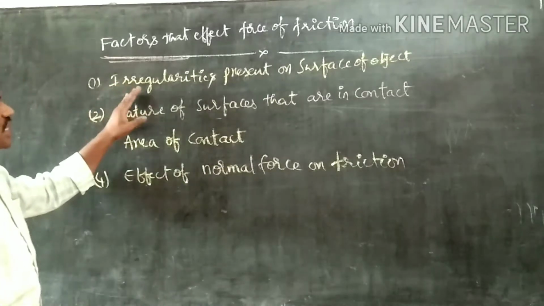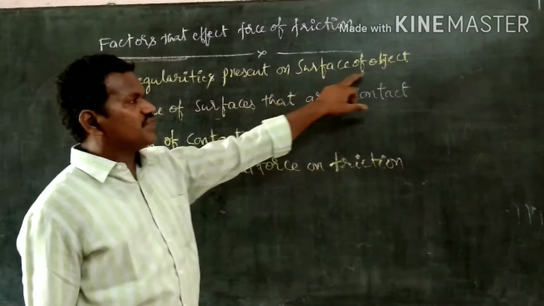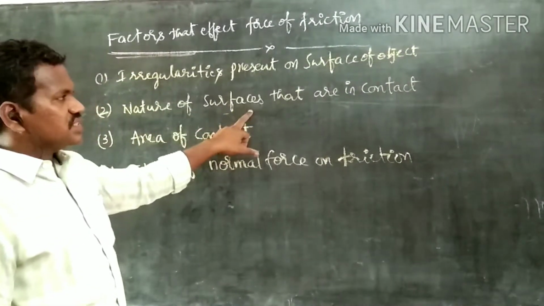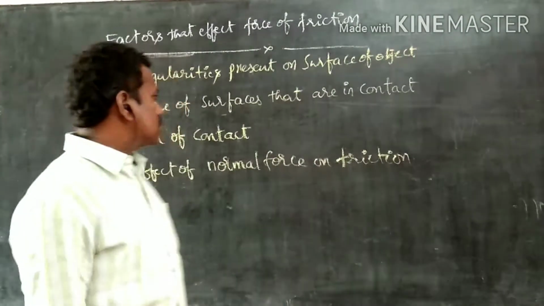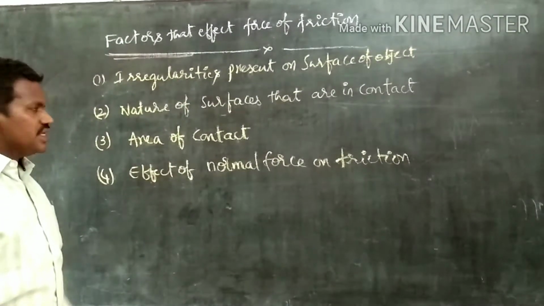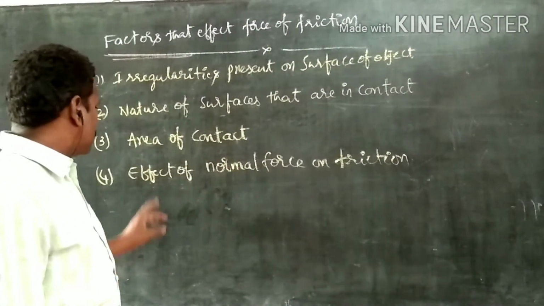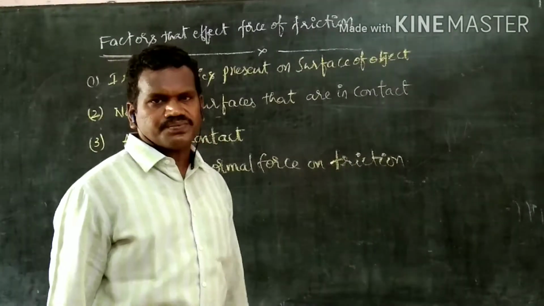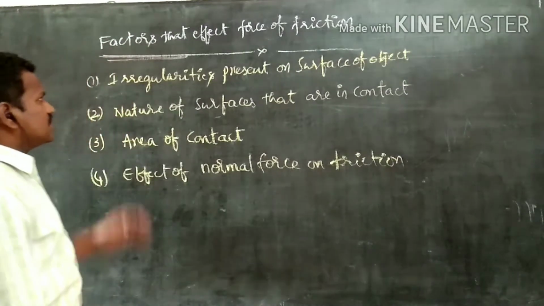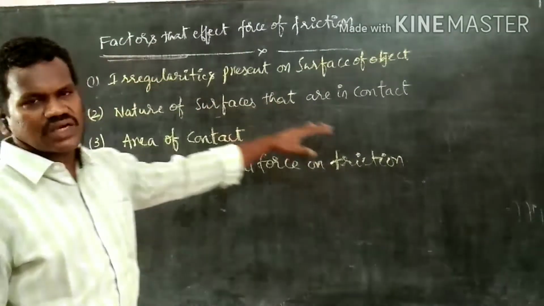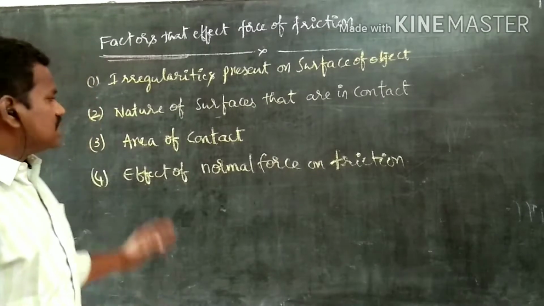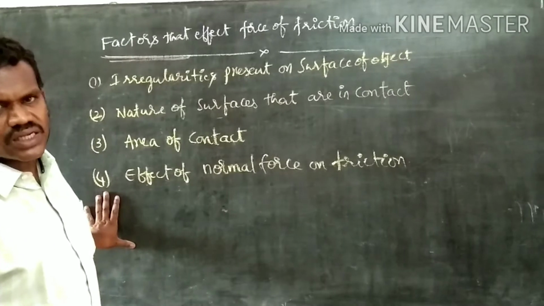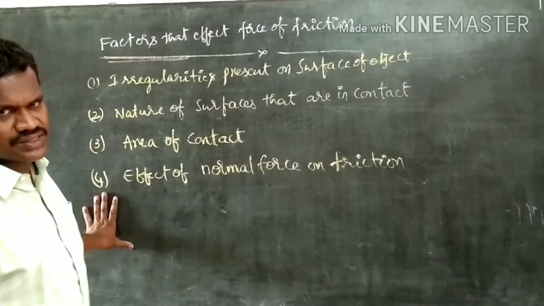First, irregularities present on the surface of objects. Number 2, nature of the surfaces that are in contact. Number 3, area of contact. Number 4, effect of the normal force on the friction. These are all various factors that affect the force of friction. Let us discuss these factors individually with different examples and their results.